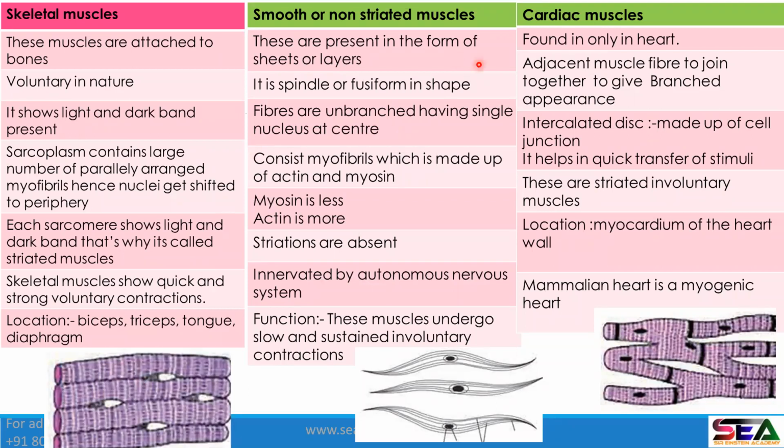Smooth or non-striated muscle. In smooth muscle, the striations are absent. Strips are absent in smooth muscles. This is the diagram of smooth muscles. Striations are absent. These are involuntary in nature. Smooth muscles are involuntary in nature. Remember this much, not more than that.